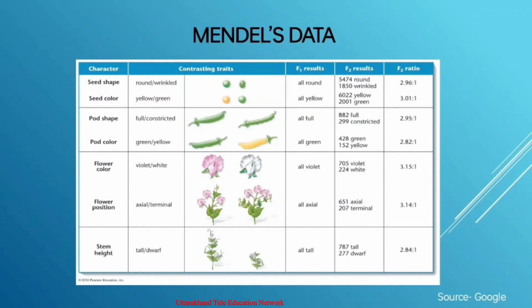Now we come to the main topic, which is Mendel's laws of inheritance. Mendel gave three laws from his experiments, called Mendel's laws of inheritance. The first is the law of dominance, the second is the law of segregation, and the third one is the law of independent assortment. At first we will learn about the law of dominance.